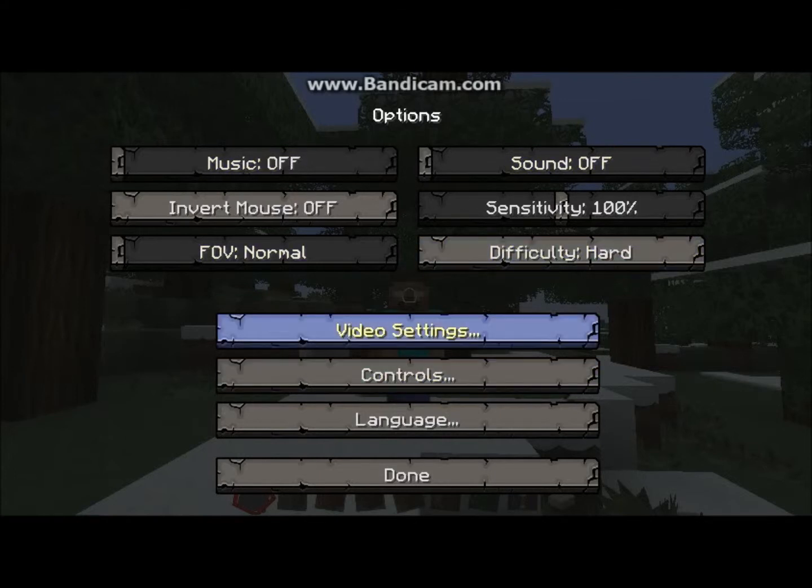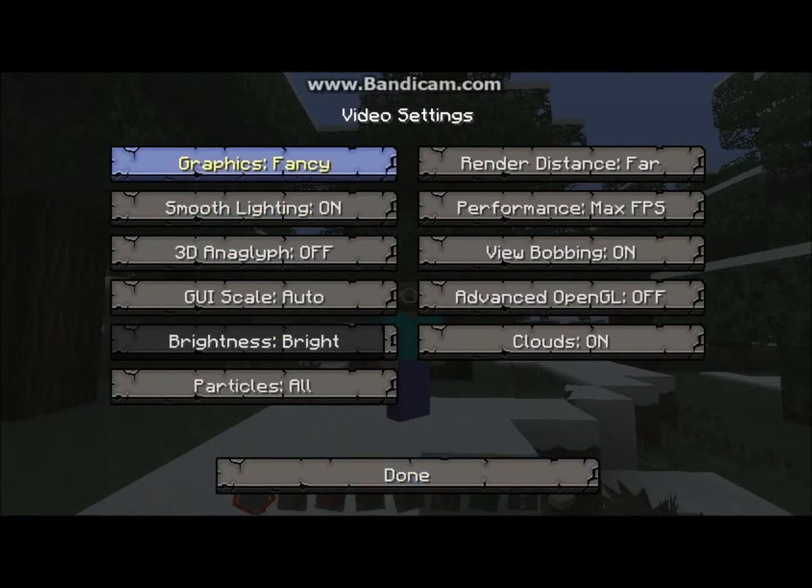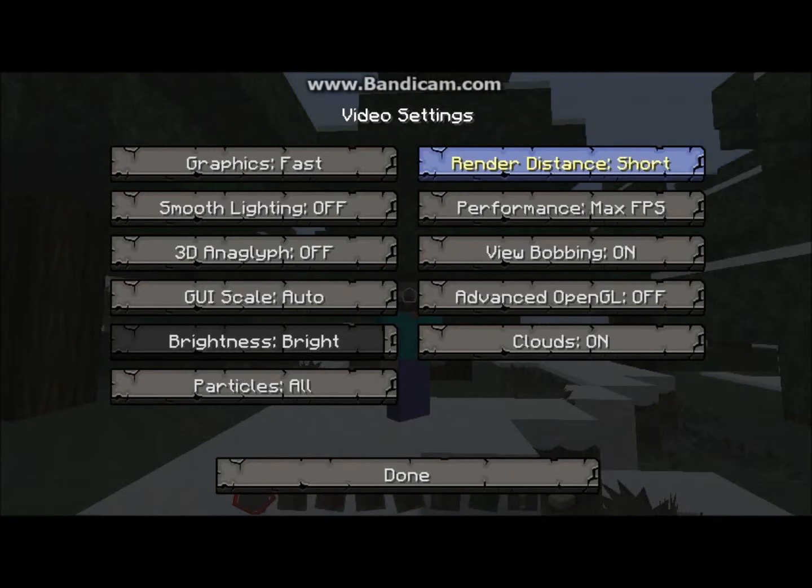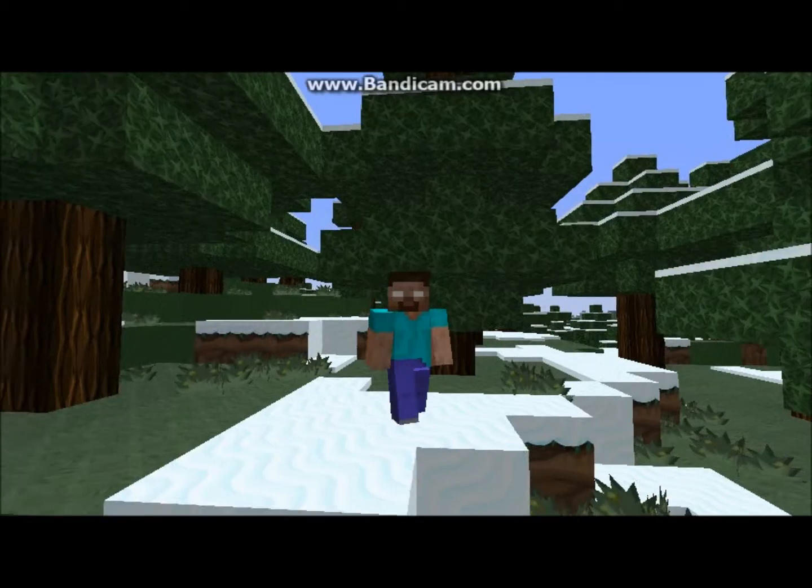So then you just go to video settings and set graphics to fast. Set your render distance to tiny if you have a bad computer. Set your render distance to small for the same reason. Set your render distance to normal if it's just an average computer, and far if it's a great computer. Now set your performance to max frames, since it allows your frame rate to go crazy. And then you're just done.